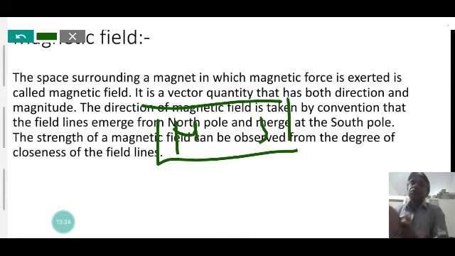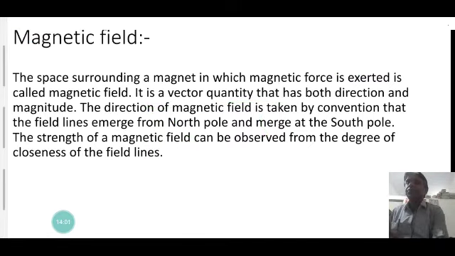When any small magnet is kept around this magnet, it experiences an attraction or repulsion force due to the influence of the magnet. The region around the magnet in which its influence is detected is called the magnetic field.